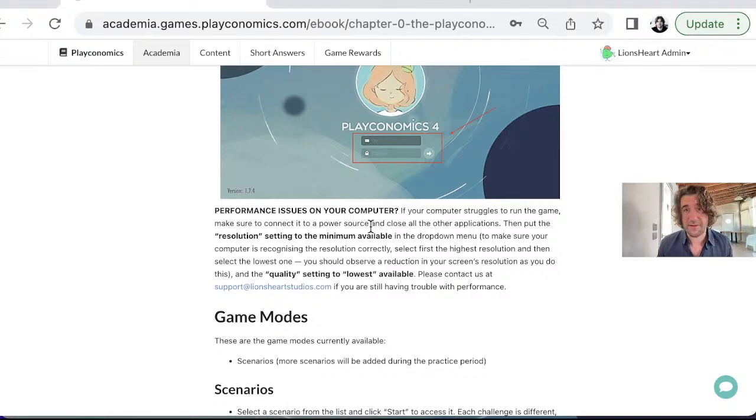It will also run just fine in any lab at your university. However, if you continue to have issues with performance, remember, we can work with you, and if it's really impossible for you to play the game at the level which it is designed for, there are alternative forms of assessment that we can discuss with your team of lecturers. In other words, please just keep this channel of communication open. Send us an email to support@lionsartstudios.com, and we're going to help you out. If you're not sure about how to contact us, ask your team of lecturers, and they will let you know.